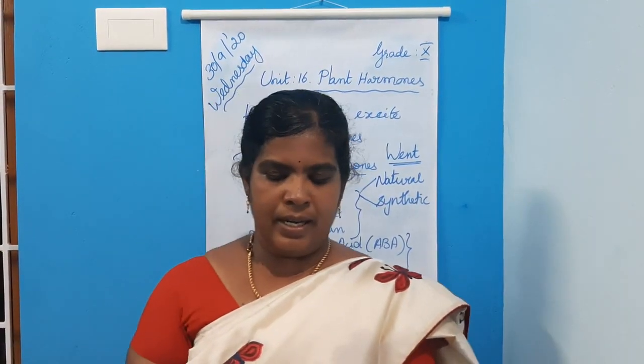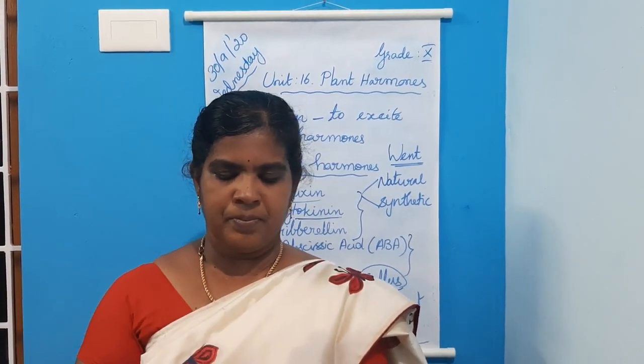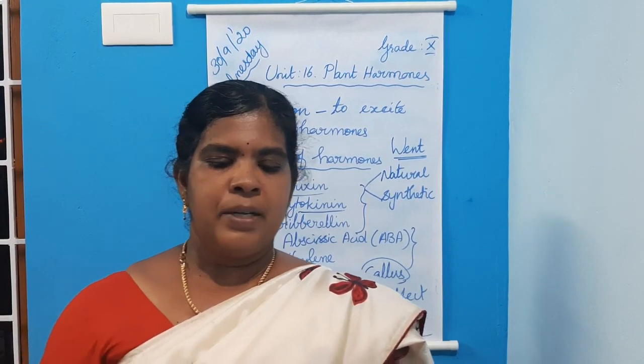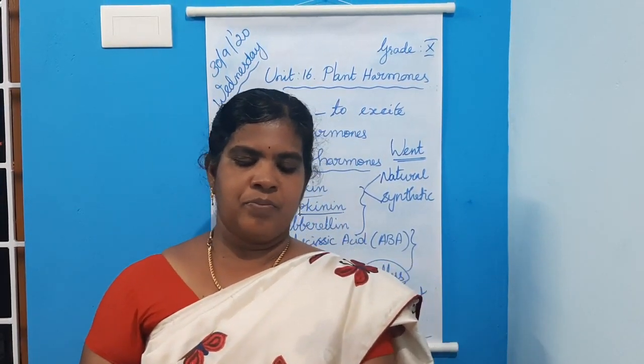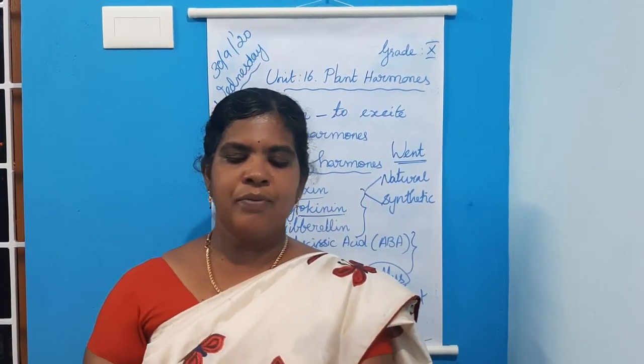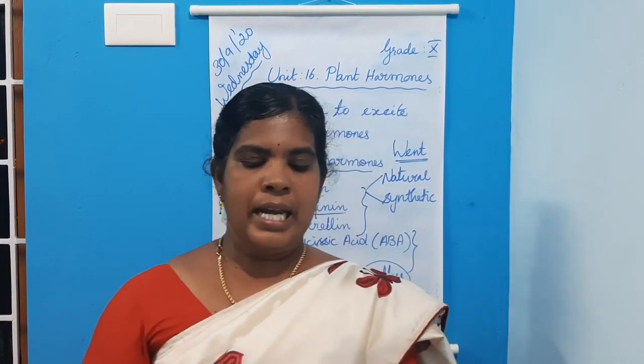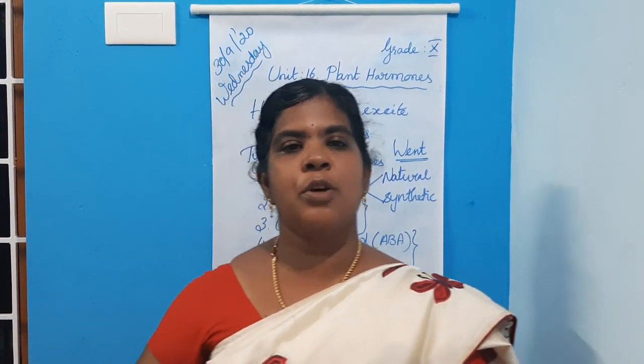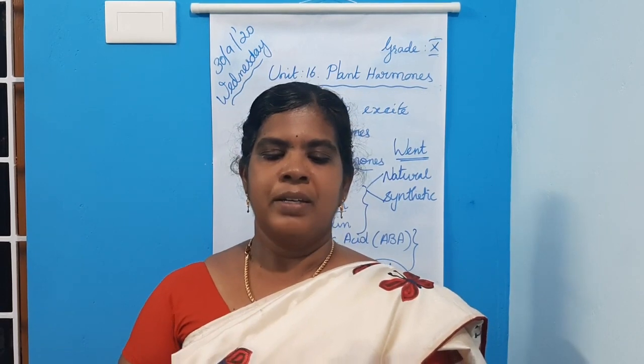Now turn to page 239. Choose the correct answer. Question number 2: the hormone which has a positive effect on apical dominance is option B, auxin.